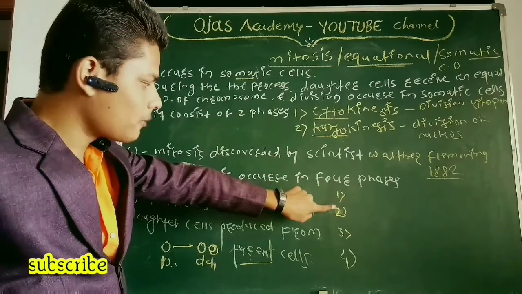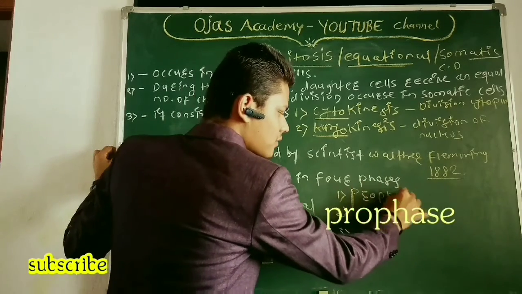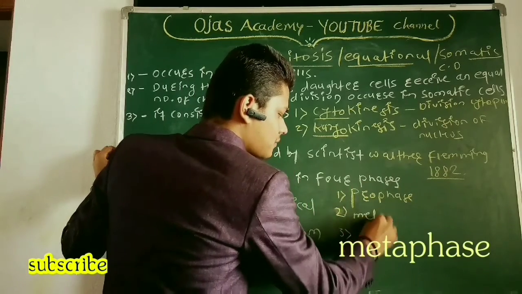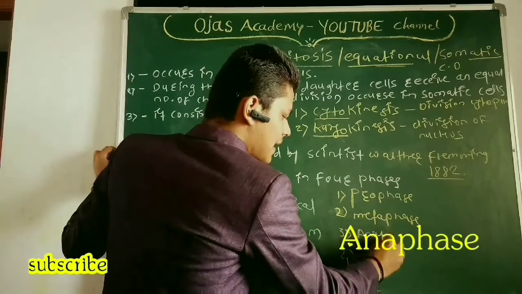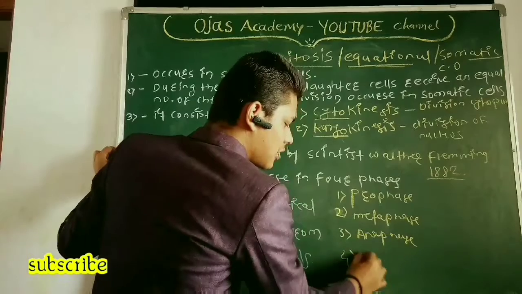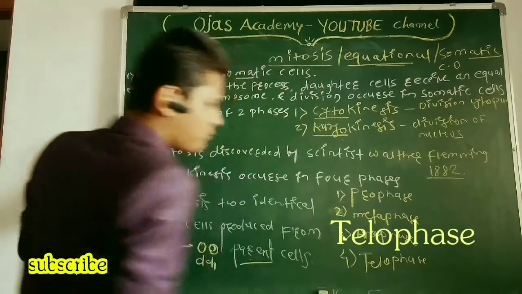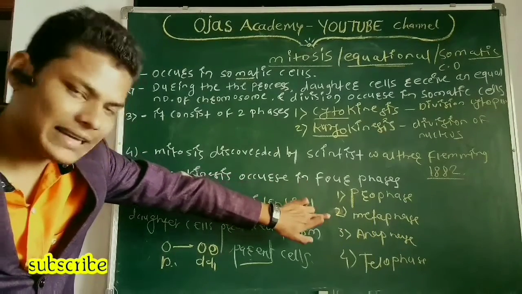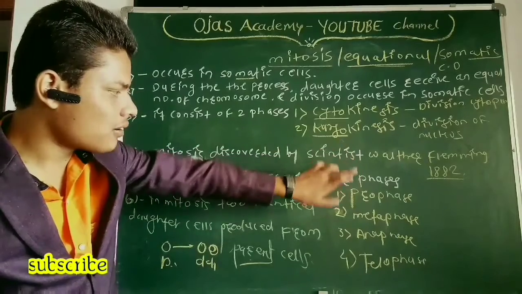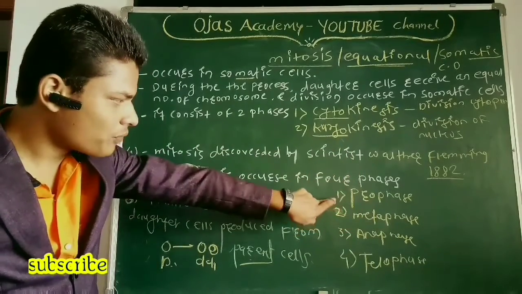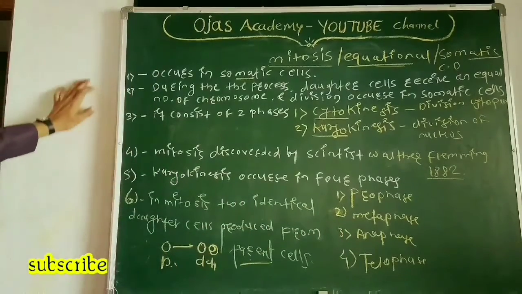Now karyokinesis occurs in 4 phases. First is the prophase. Pro means first. Second is metaphase. Third is anaphase. And last is telophase. Prophase, metaphase, anaphase and telophase. Prophase means first phase.